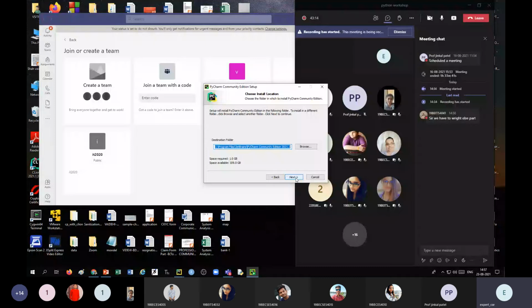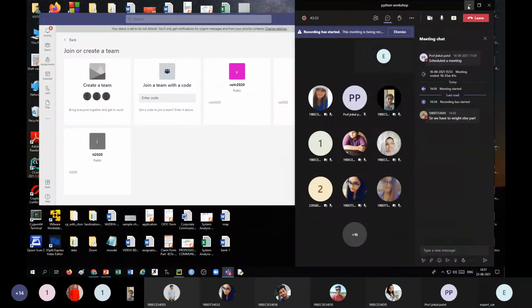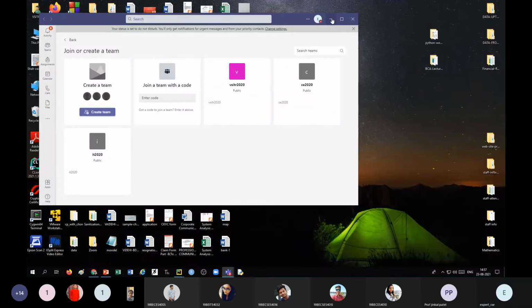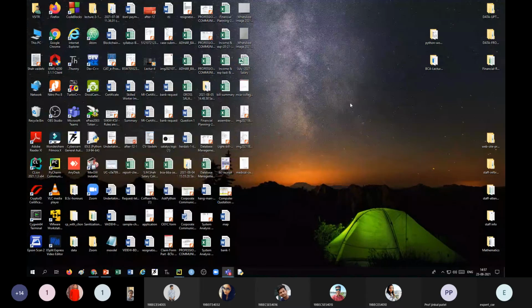It will ask for another blank folder, but I'm not going to install it again. It is very simple. You simply select next, next, and then finish. So I'm not going to install it again. But the important part is the features of PyCharm.